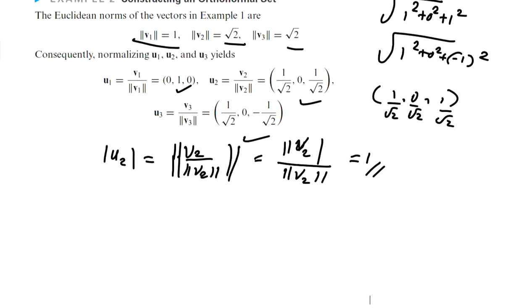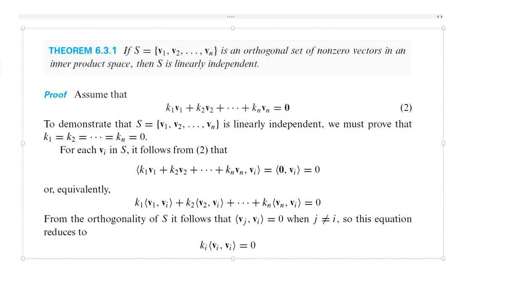Now, there is a theorem. If v1, v2, etc. vn is an orthogonal set of non-zero vectors in an inner product space, then S is linearly independent. That is, if we consider a collection of orthogonal, non-zero vectors, they will be linearly independent. Okay, then let us prove that.